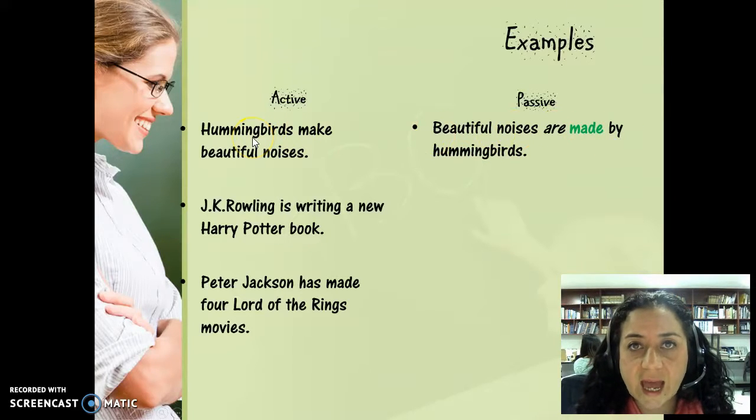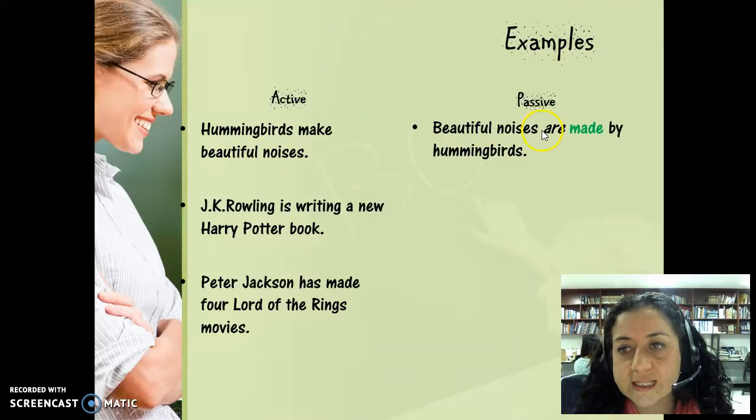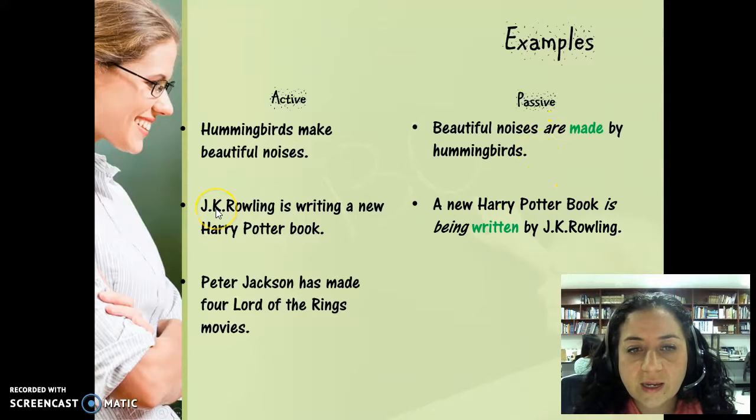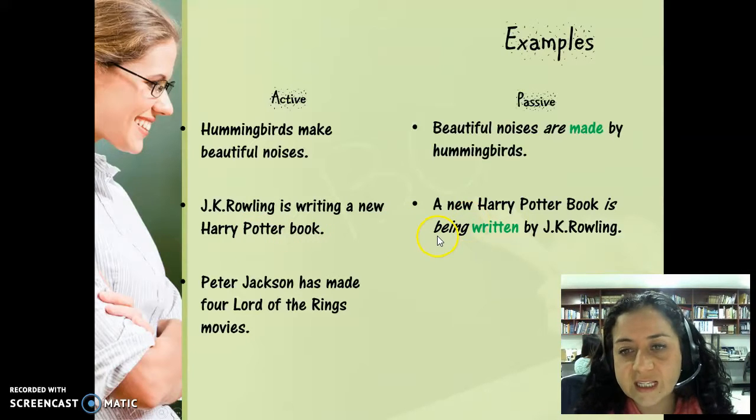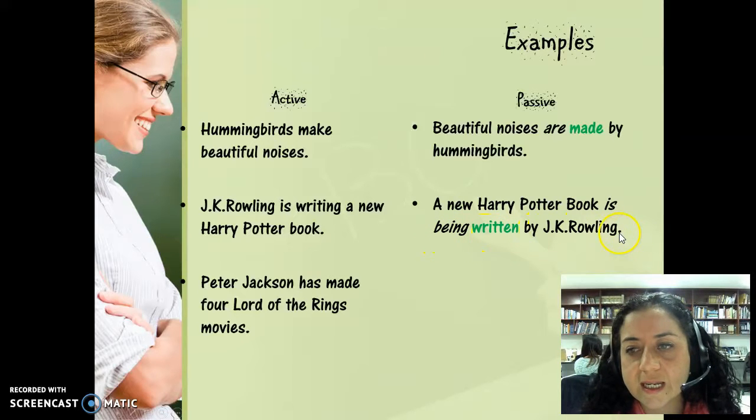As you can see, in the active, the example is in the simple present. Hummingbirds make beautiful noises. In the passive voice, it will go, beautiful noises are made by hummingbirds. In the active voice, we have J.K. Rowling is writing a new Harry Potter book. In the passive, that will be, a new Harry Potter book is being written by J.K. Rowling.